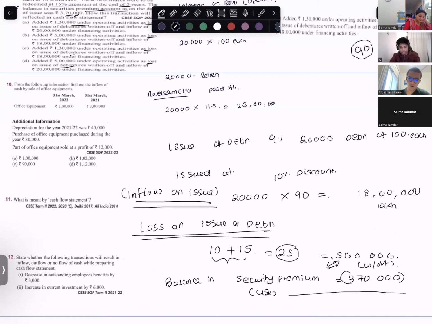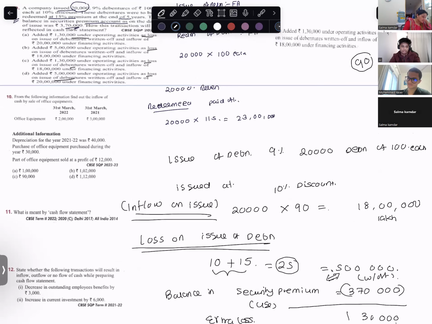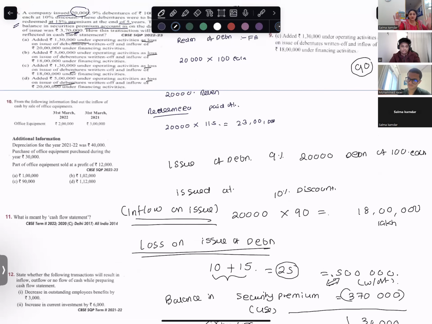So what is the extra loss? 1,30,000. So 1,30,000 is my loss on issue of debentures after writing off the securities premium.